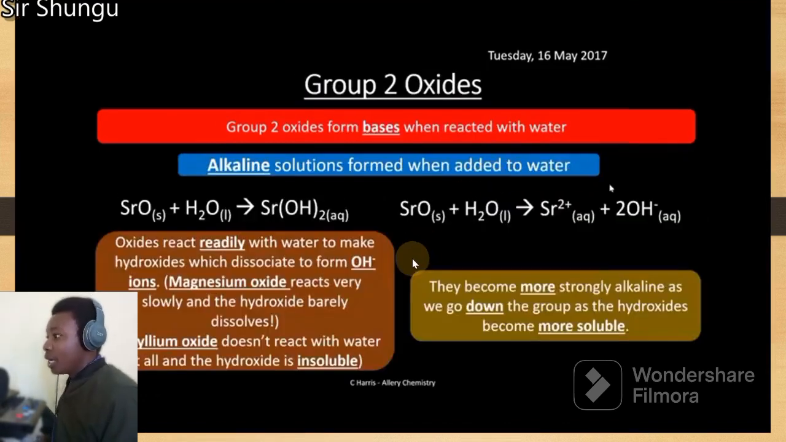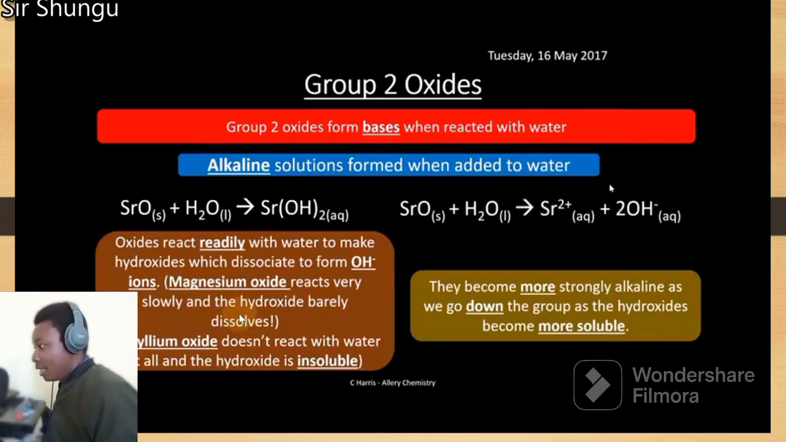Now what happens when you react the oxides with water? You made your oxide, which we said is basic in nature. Now when you react it with water, you form the hydroxide. This hydroxide is also basic, and most of the hydroxides here are soluble, except for magnesium hydroxide. Magnesium oxide reacts very slowly, and the hydroxide barely dissolves, so this one is less soluble. Most of them give you the metal ion and the hydroxide ions: the oxides react with water to form the hydroxides, and the hydroxide then dissolves to form these two.